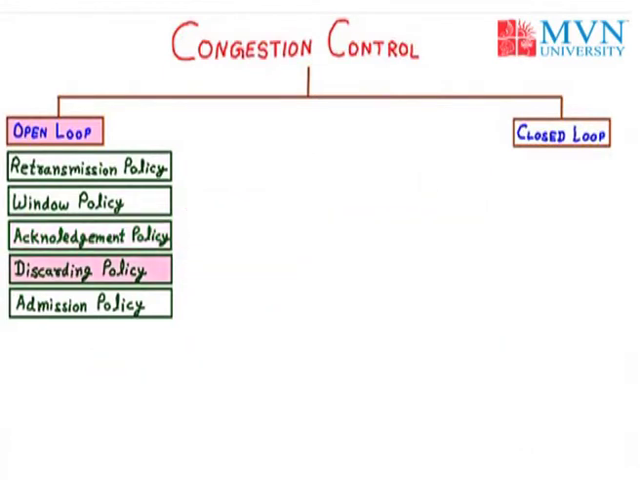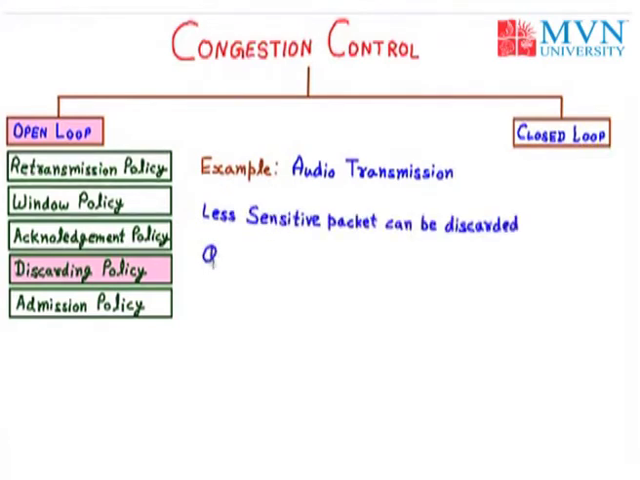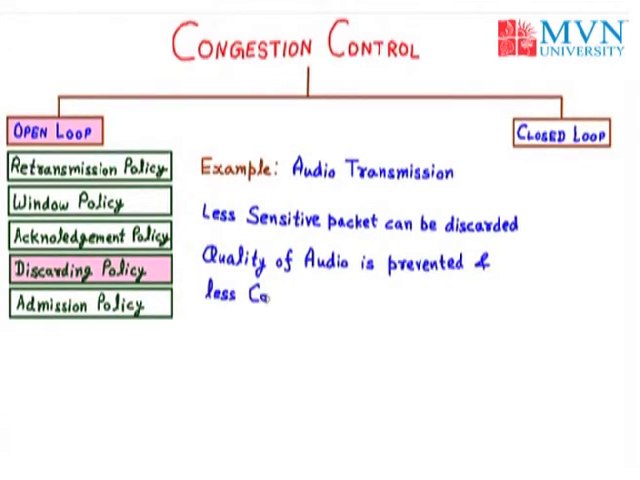By using a good discarding policy, we can prevent the congestion and there will be no harm in the integrity of transmission. So for example, we want to send the audio transmission. In the audio transmission, we will send particular packets and say we have discarded all the less sensitive packets, and in that case, the quality of audio is preserved, and also we have less congestion. So in layman language, you can say that the packets which are not of use or have less sensitive data, we can discard those packets. So that is all about the discarding policy.